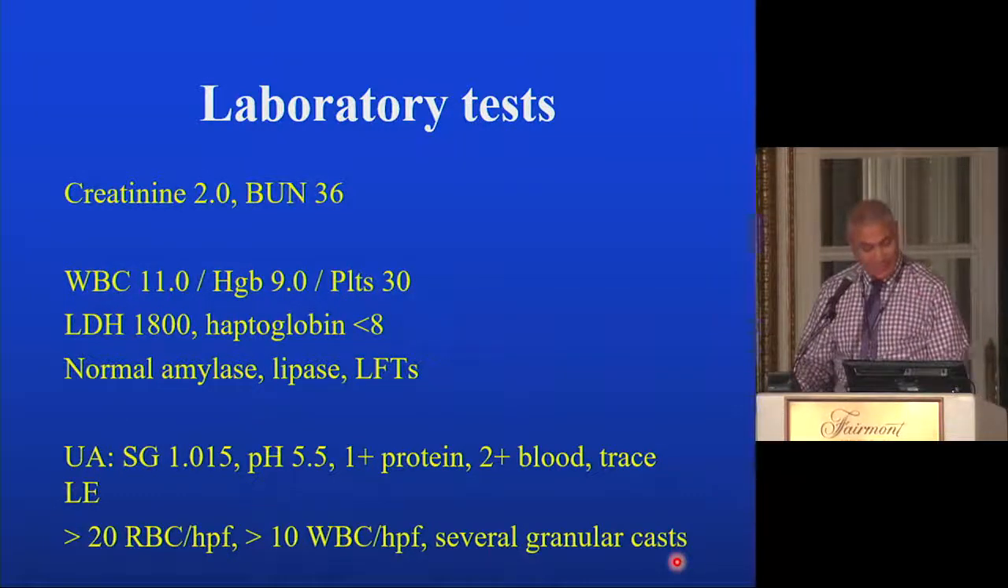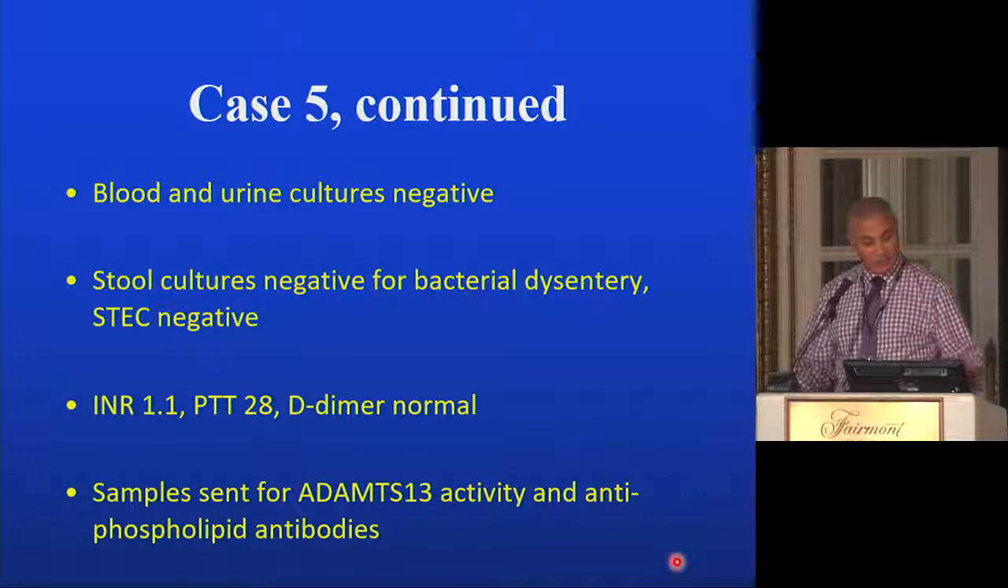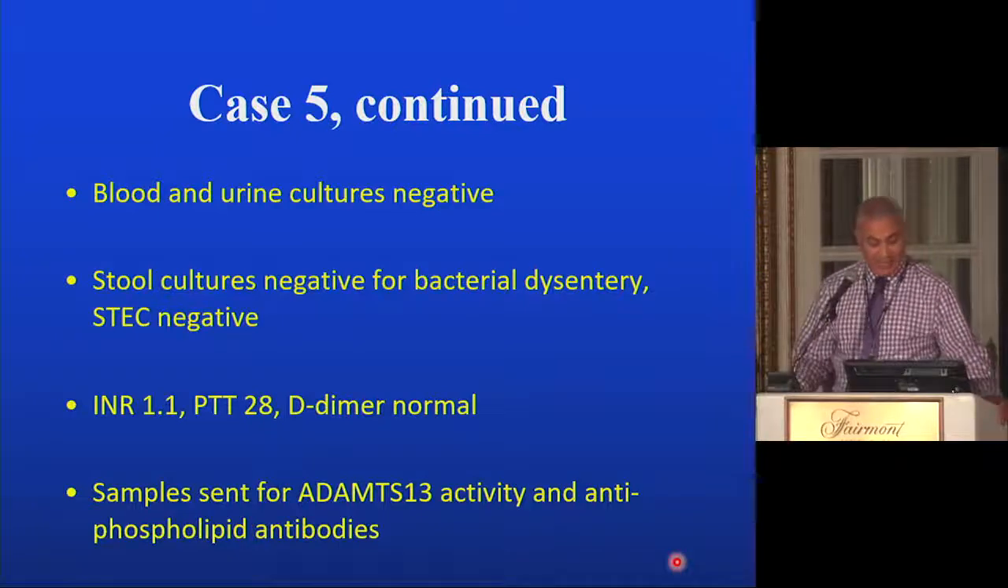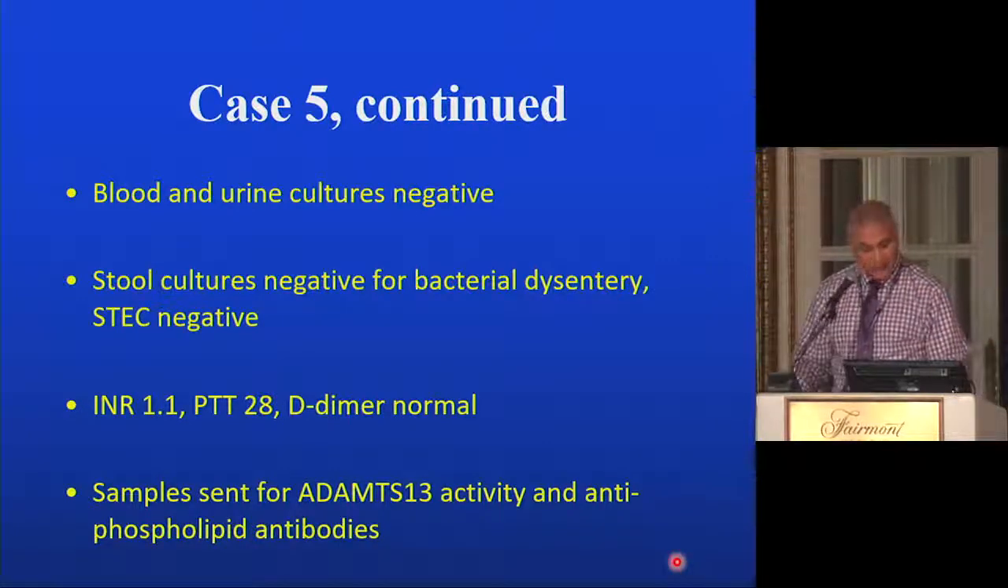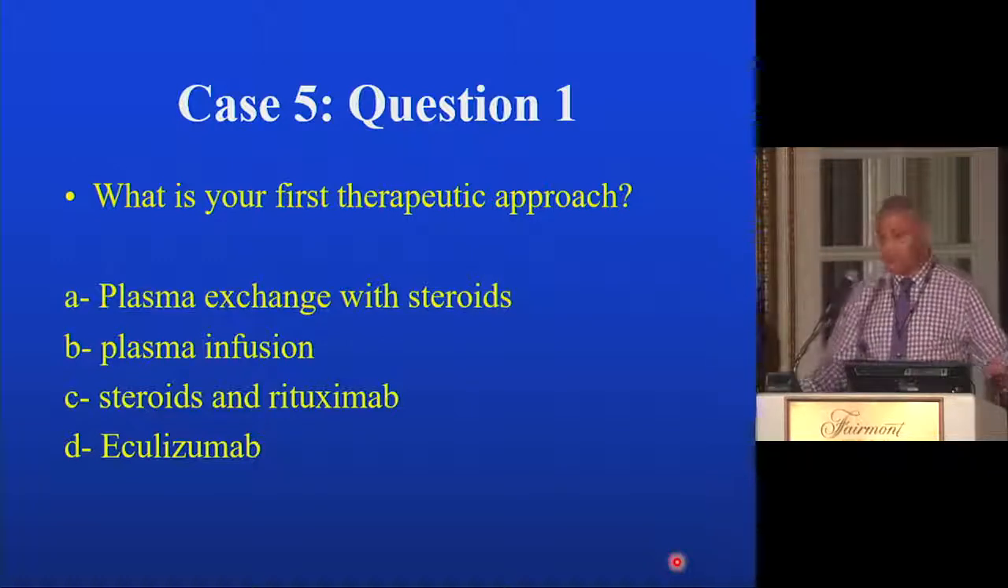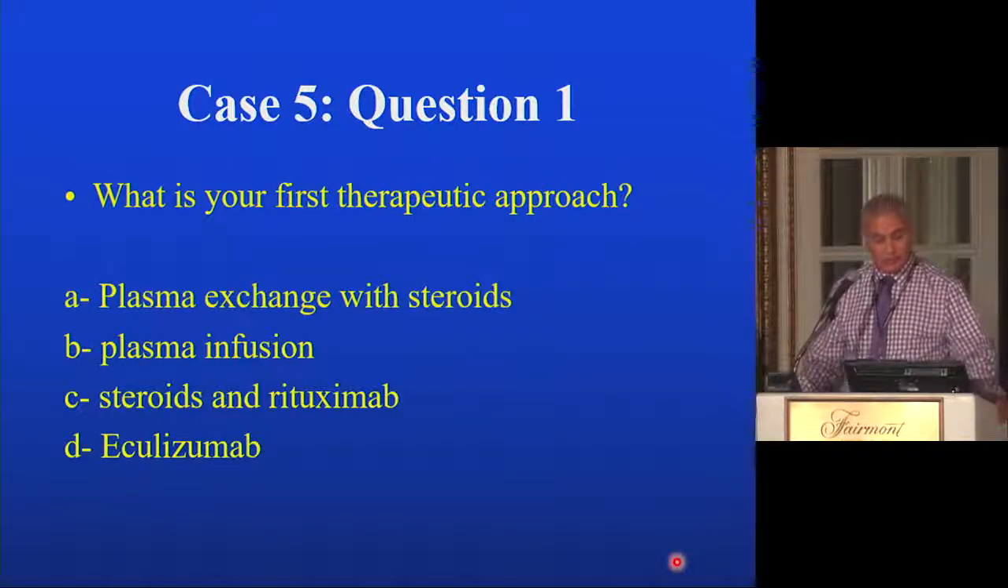and several granular casts. Blood and urine cultures are negative, stool culture negative, and STEC was negative. INR is normal, PTT is normal, ruling out DIC. Sample sent for ADAMTS13 activity and antiphospholipid antibodies. What is your first therapeutic approach? Plasma exchange with steroids, plasma infusion, steroids and rituximab, or eculizumab?